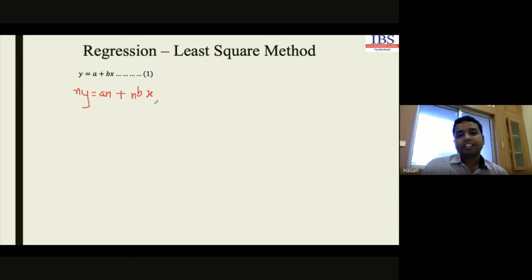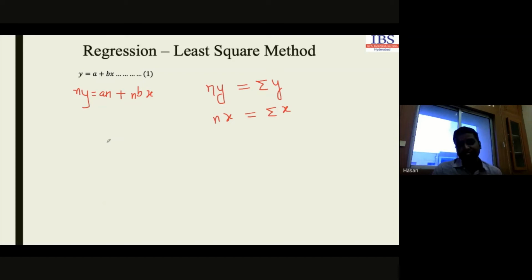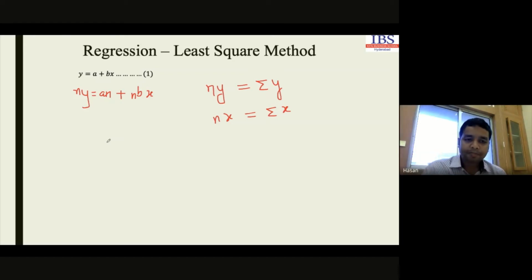And we know that ny, if we take the sum, this is for a single data point. If there is n number of data points, we can write ny as the summation of y. Can we write it? And nx as the summation of x. Can we write it in this form? I need your response. If there is anything, please tell me.